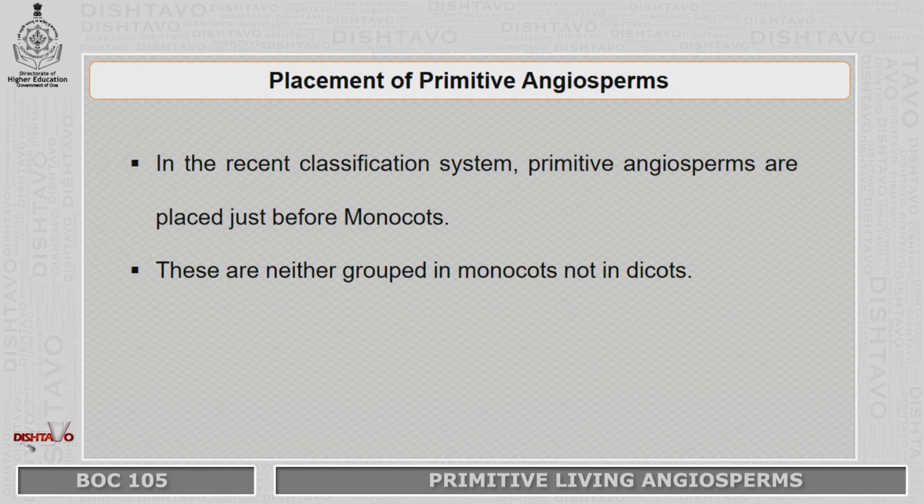If we talk about the placement of the primitive angiosperms in the recent classification system, they are placed just before the monocots. However, they are grouped neither in monocots nor in dicots, so they are considered basal living angiosperms.